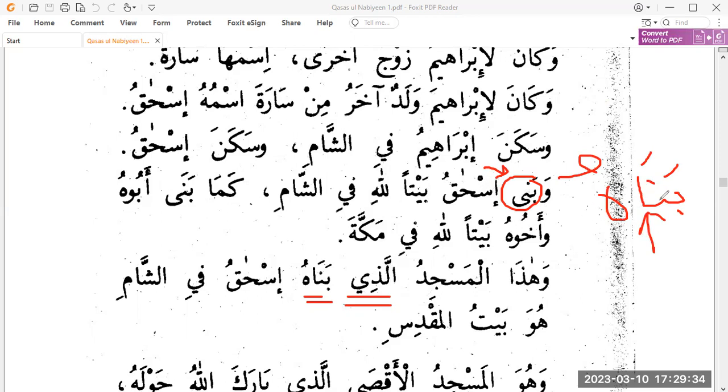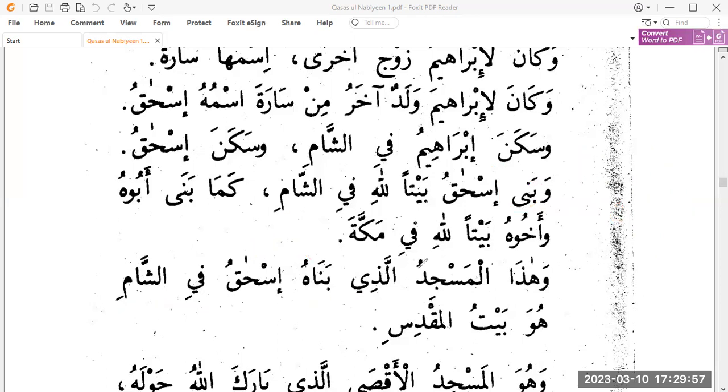So banahu actually means he built. It's a verb plus maf'ul bihi, because we know that when maf'ul bihi is in the form of a pronoun, it gets attached to the verb. Now Ishaq is marfu' here, so this will be the fa'il of bana. So banahu Ishaq would be Sayyidina Ishaq alayhi salam built it in Sham, built it in Sham.